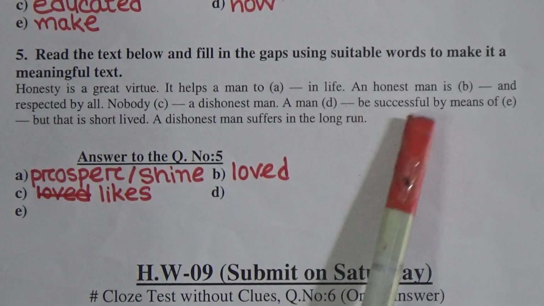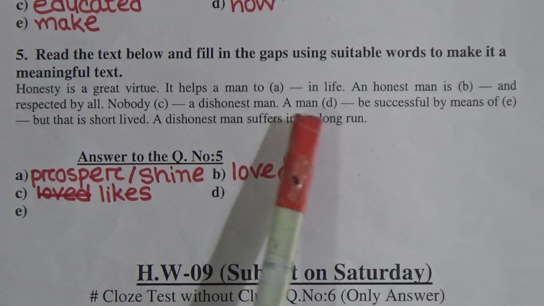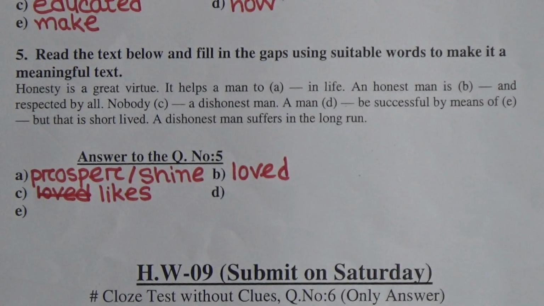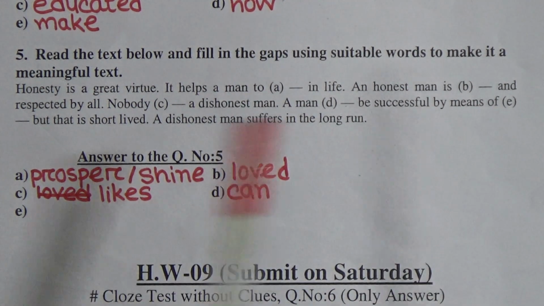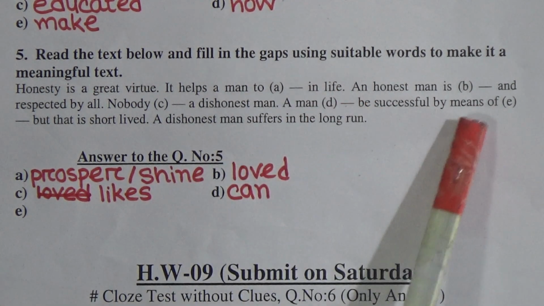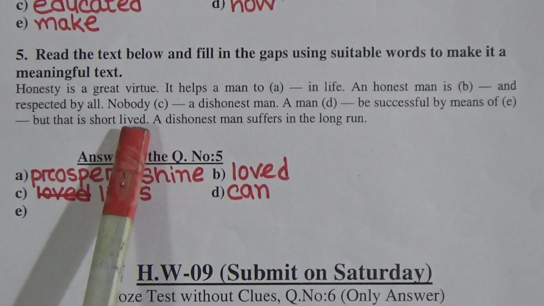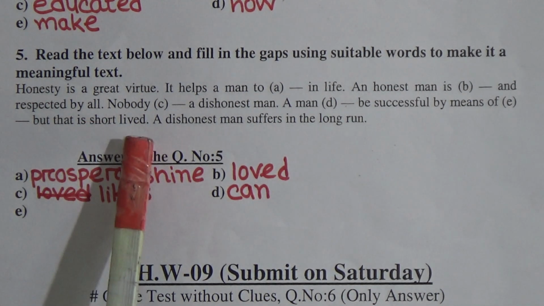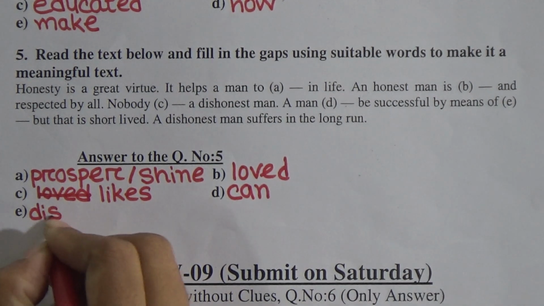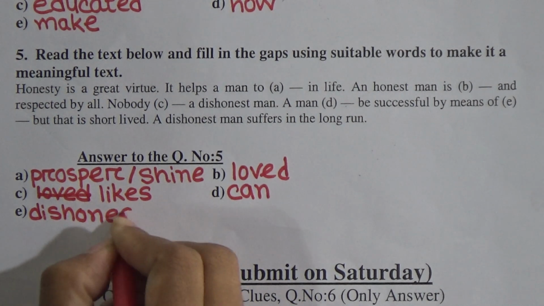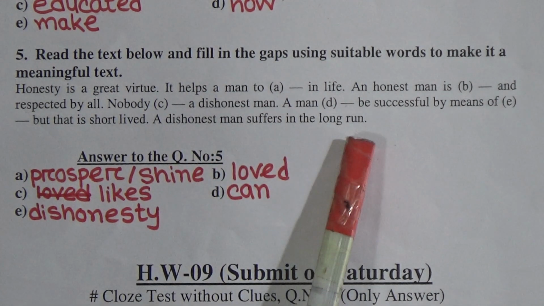A man dash be successful by means of dash, but that is short-lived. A man can be successful. In number D we have to write can, because after subject we have to use verb. A man can be successful by means of dash, but that is short-lived. So if we earn anything by dishonesty, it is short-lived. So in number E we have to write dishonesty. A dishonest man suffers in the long run.